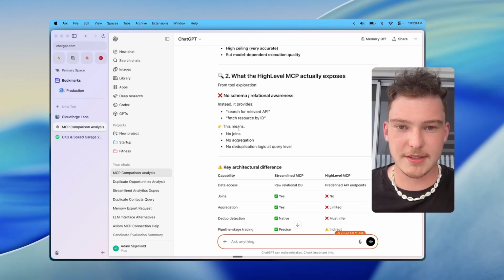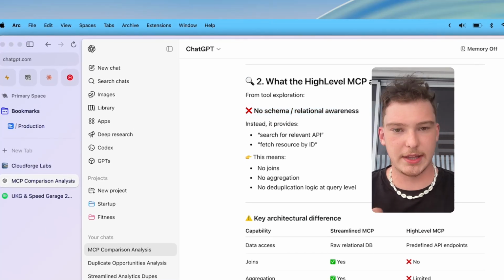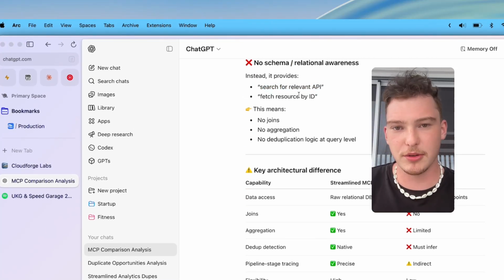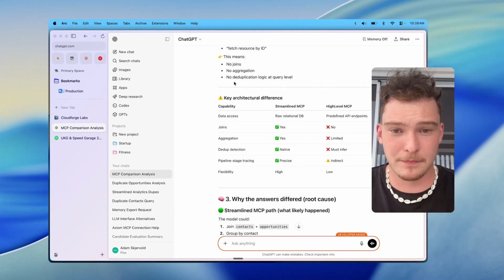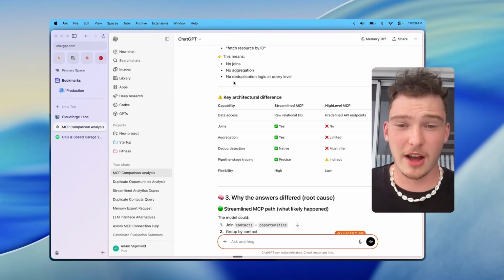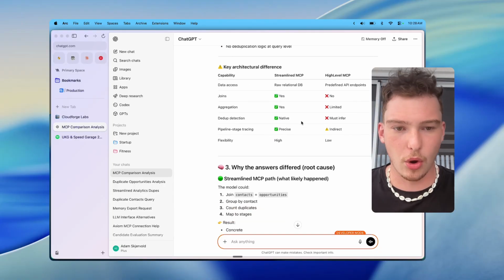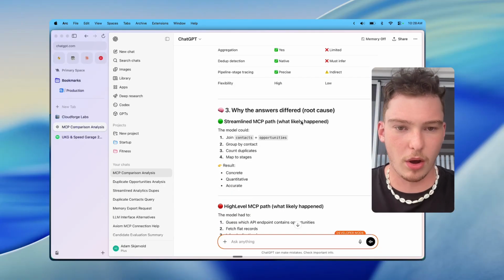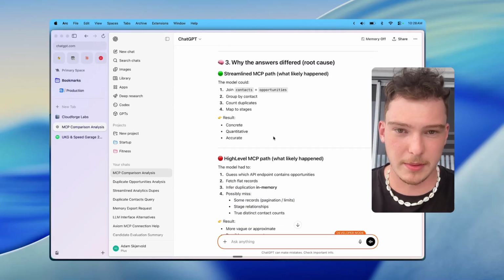And so what the HighLevel MCP has is no schema or relational awareness, so you can't join tables or search for a very specific resource. Trust me, I've used the API a lot, and it is quite limited. And so this means that we just don't have the same level of data quality and query quality that we would have with Streamlined.